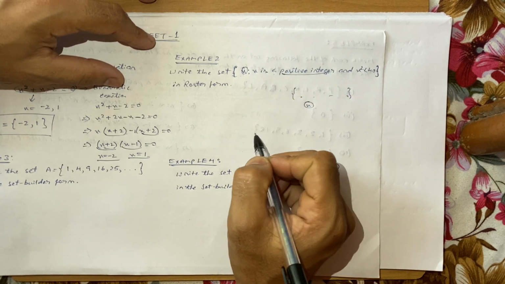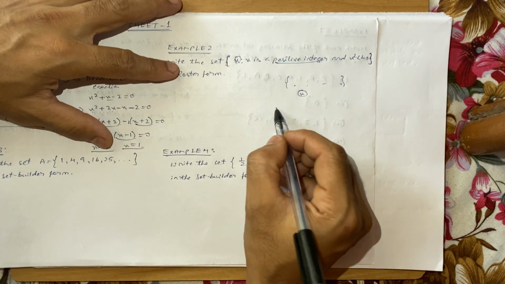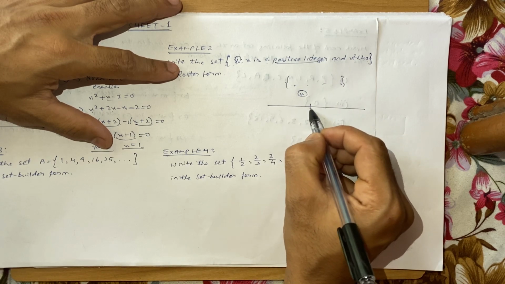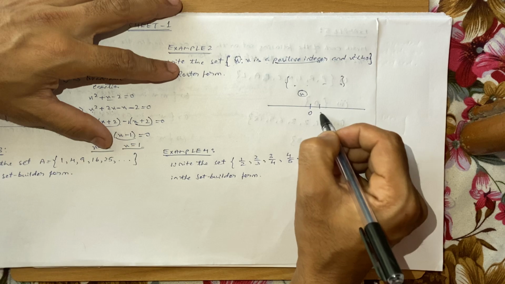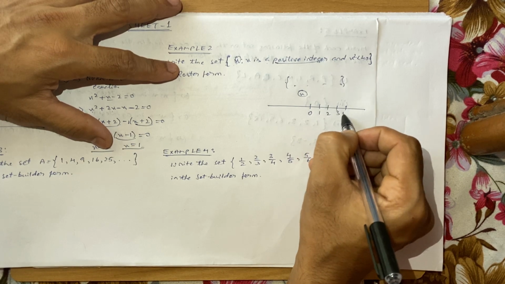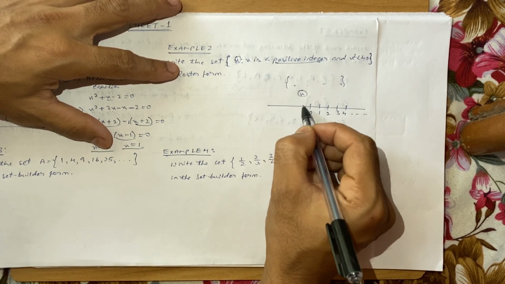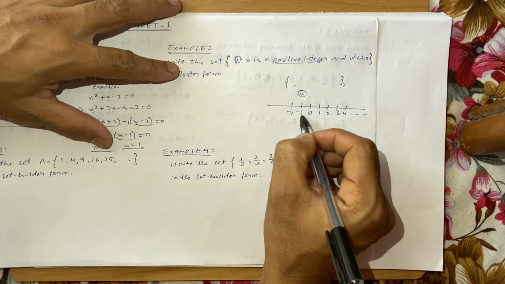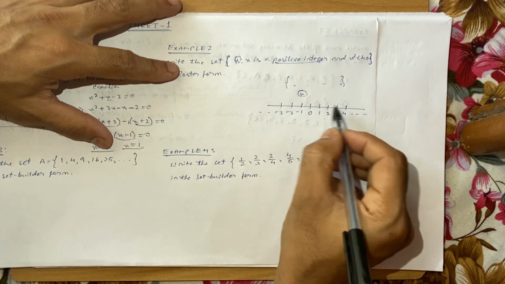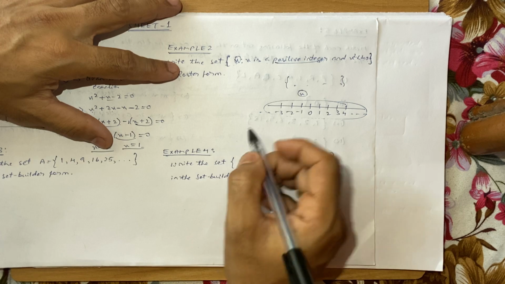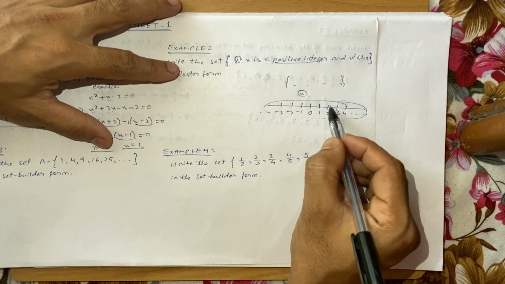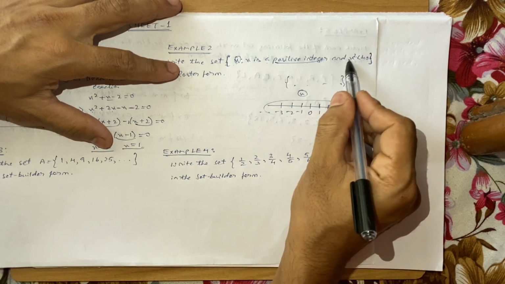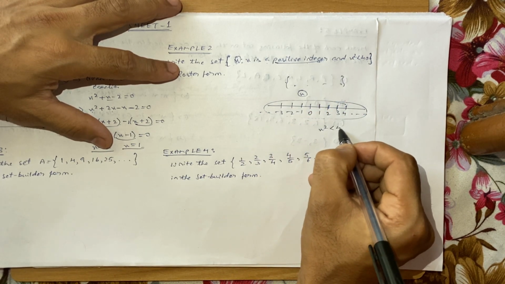Okay, so I hope that all of you know about the integers. Integers are what? If you recall the number line, at the center lies 0. On the right hand side you have all the positive numbers 1, 2, 3, 4 and so on, and on the left hand side of 0 you have all the negative numbers -1, -2, -3 and so on. So this is what? Integers. It says x is a positive integer. Okay, it starts from 1, 2, 3 like that, and x squared is less than 40.